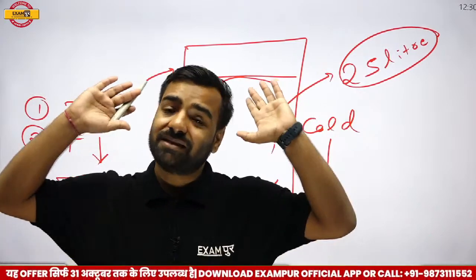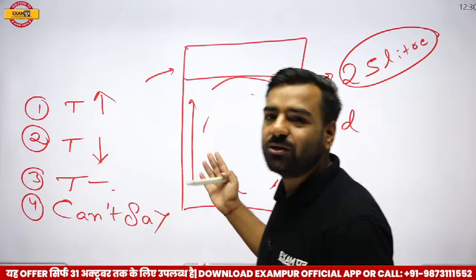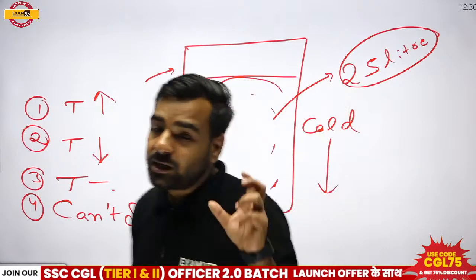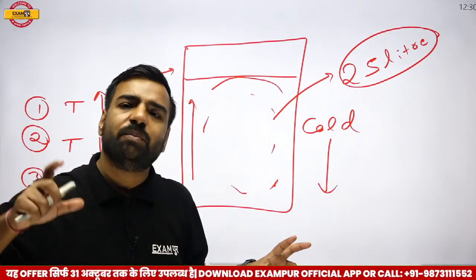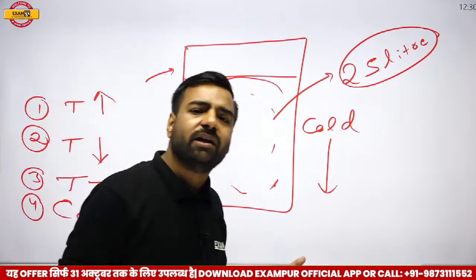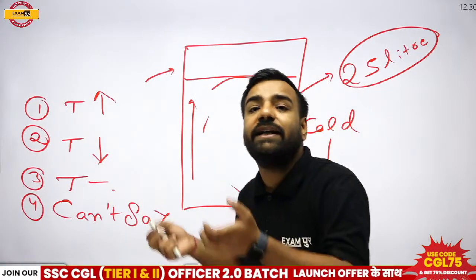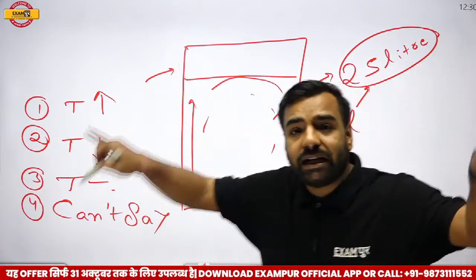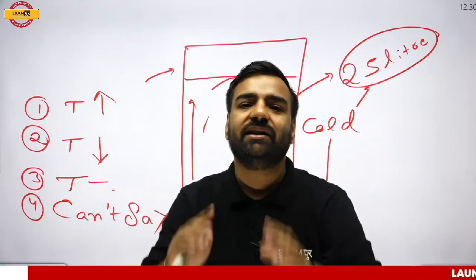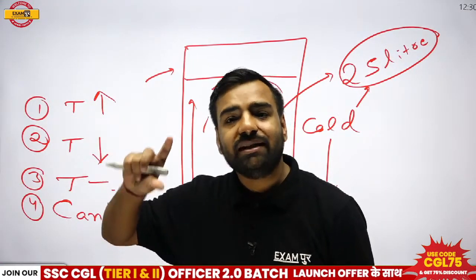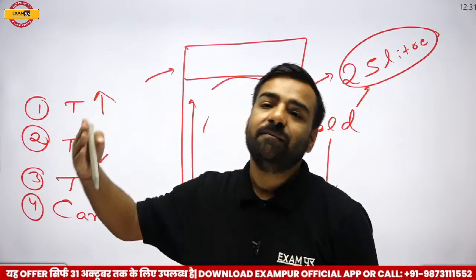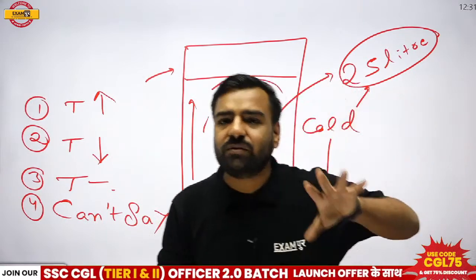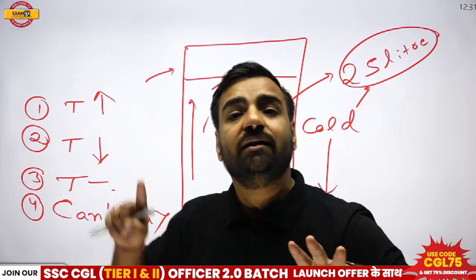Volume size has become so much large that these all equipments will start working at a faster pace or with a greater efficiency. Now in this condition, what will happen? All those equipments, for example, compressors, when they work, they will start to heat up. Why? Because this time your capacity is not of 25 liters. It's a bigger part. That is, the whole room is now acting like a fridge. So these compressors and all will work with more efficiency, and they will heat up. And because of this, the temperature of the room will start increasing.